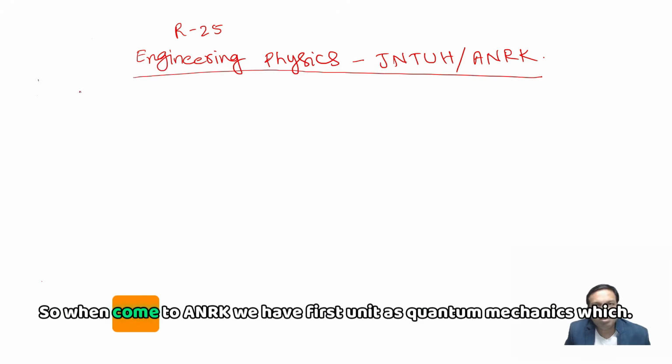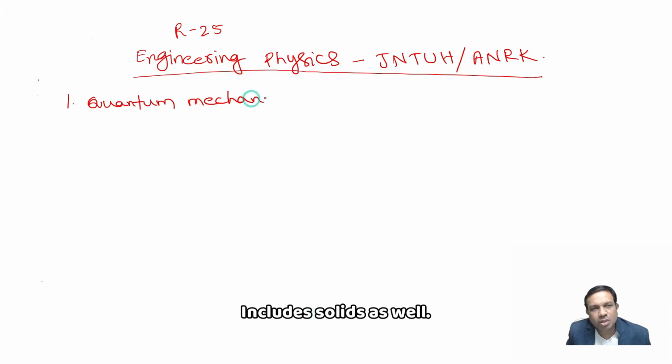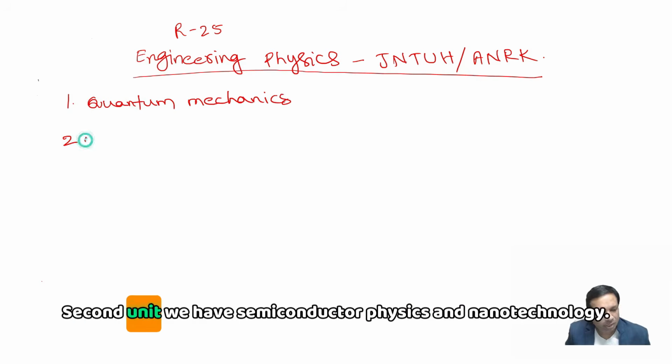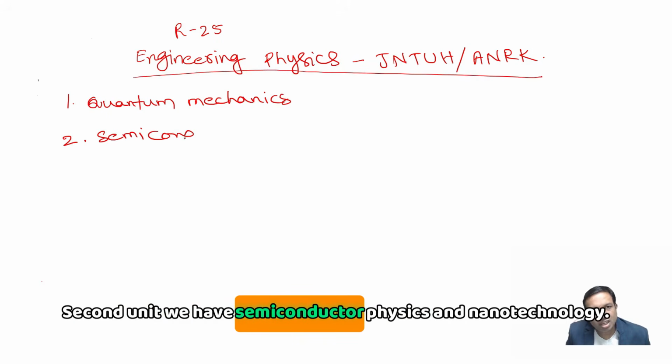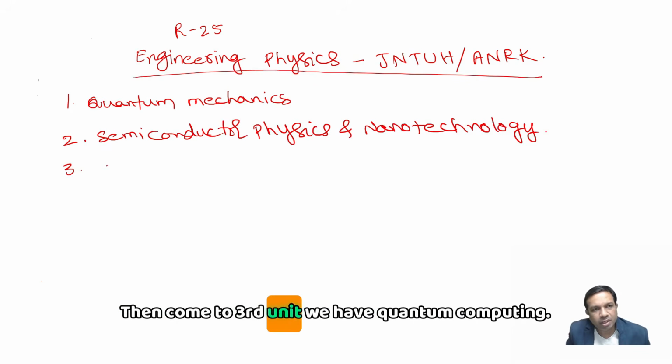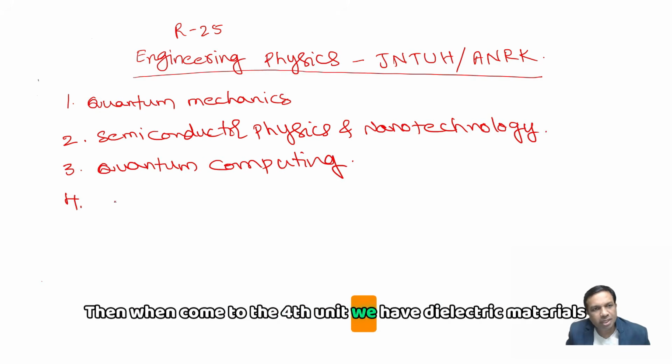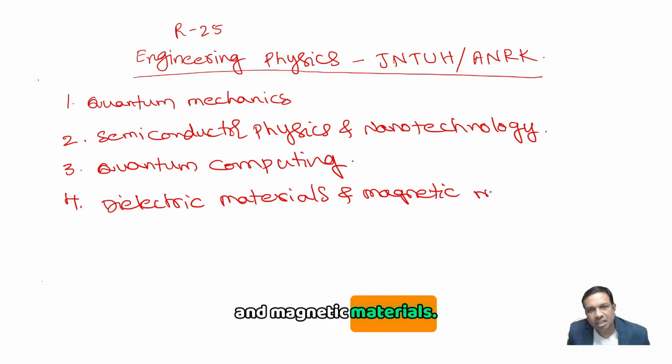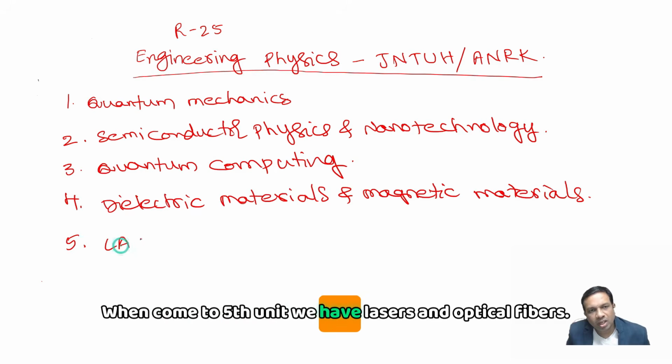So when it comes to ANRK, we have the first unit as quantum mechanics, which includes solids as well. The second unit has semiconductor physics and nanotechnology. The third unit is quantum computing. Then the fourth unit has dielectric materials and magnetic materials. The fifth unit has lasers and optical fibers.